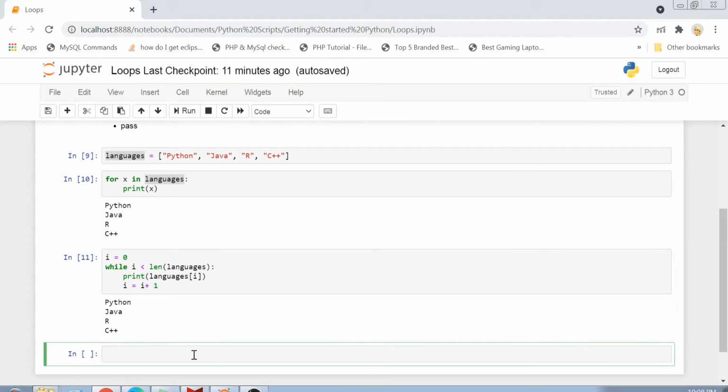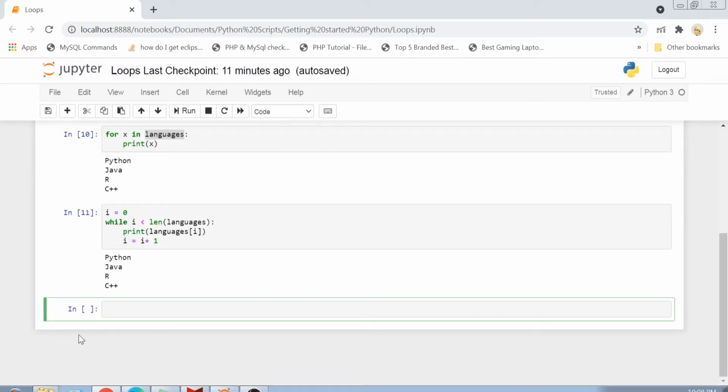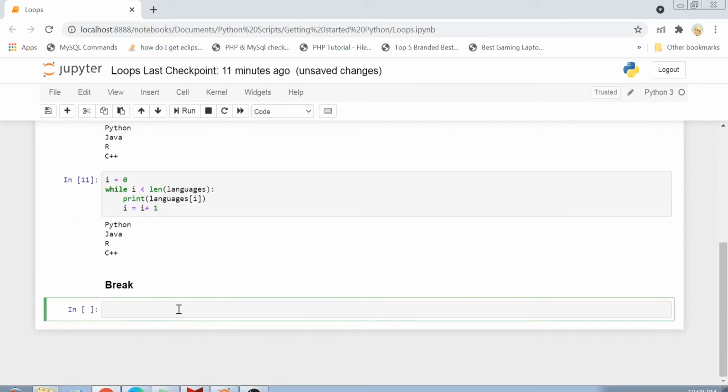Okay, so guys, I think it is pretty clear to you what is for loop and what is while loop. Now what we will see is something called keywords in loops. We have 4 keywords in loop: break, continue, else, and pass. So let's first see the break keyword. I will write here break and convert this into a markdown.